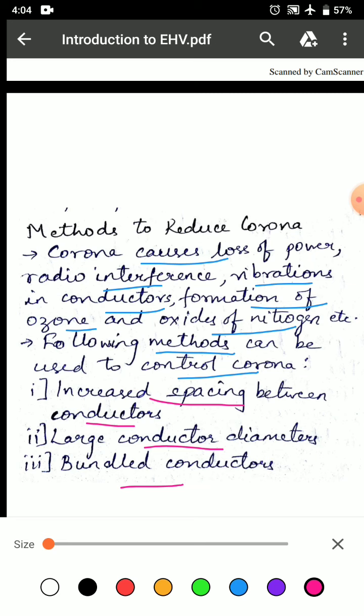The disruptive voltage can be increased by increasing spacing between the conductors. With the increase in spacing between conductors, the cost of towers is increased. Also, there is an increase in reactive line drop. Hence, this method of reducing corona has its own limitations.